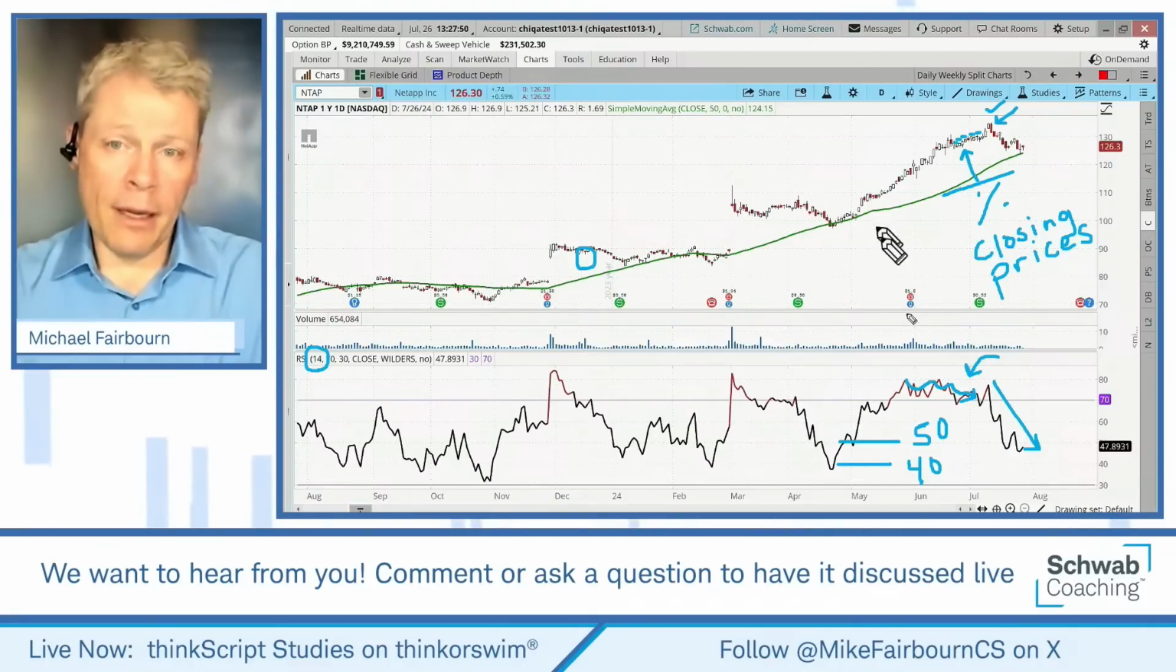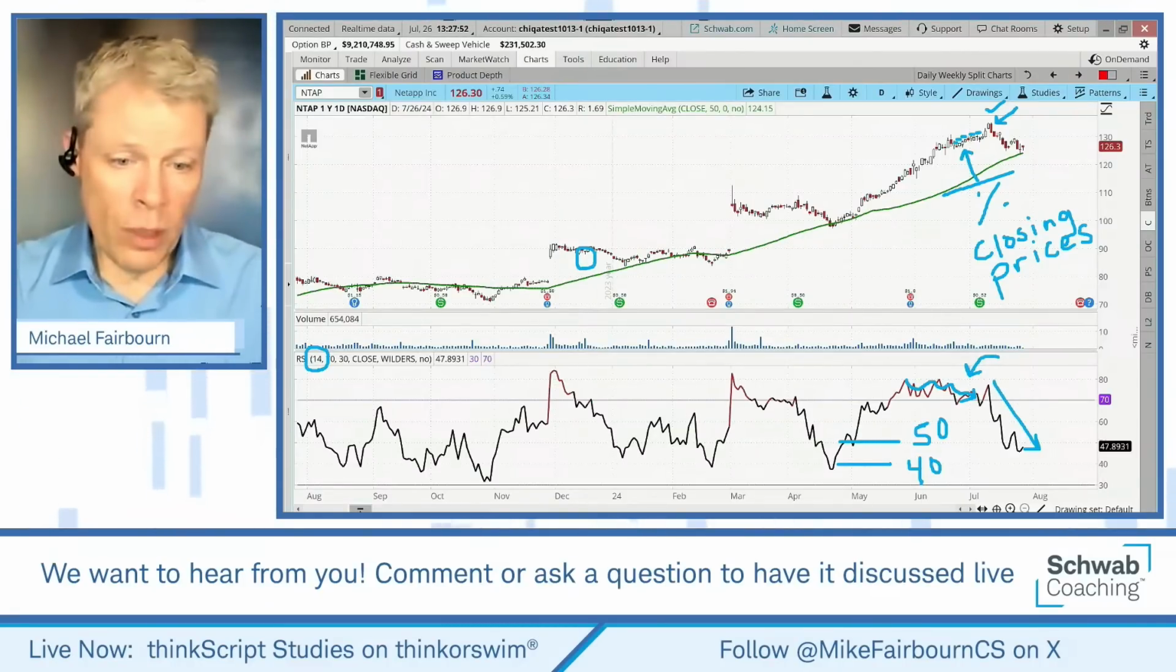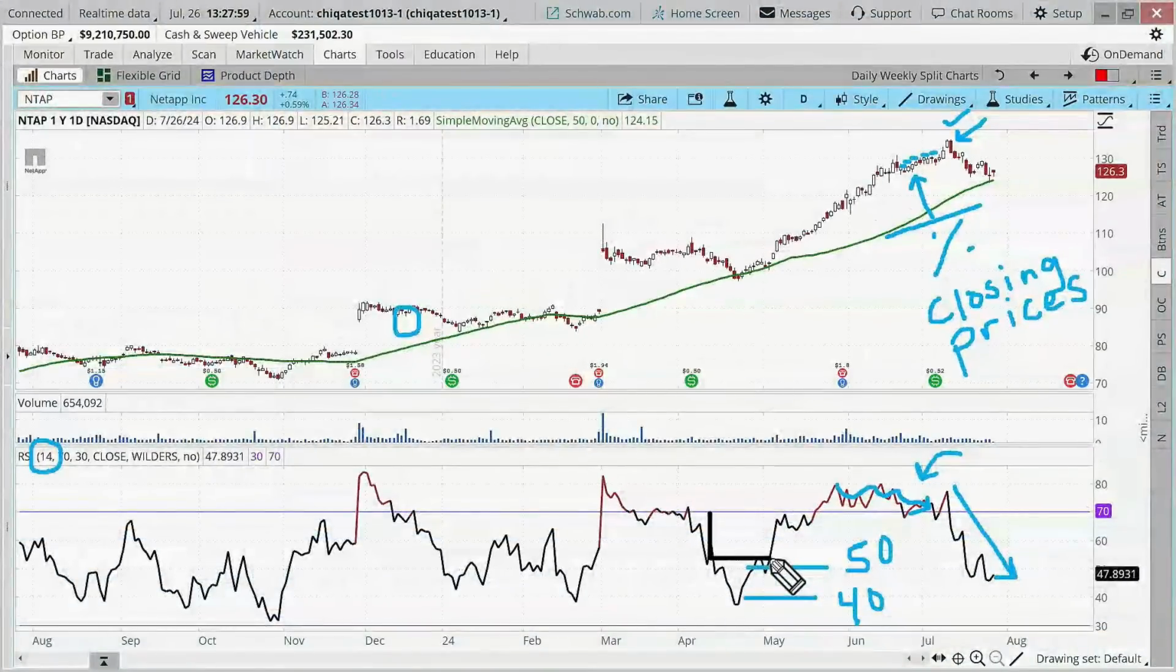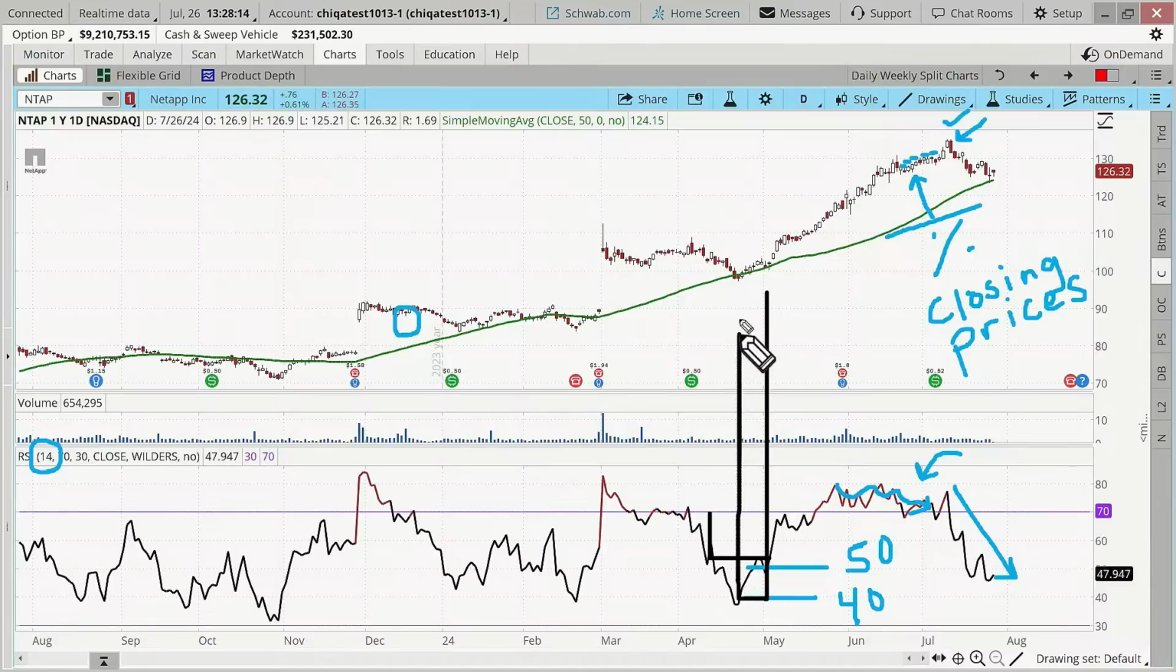Look at the pullback here. If we zoom in and take a snapshot of exactly this range, I'm sorry, we've got to change that. I don't want to erase everything just yet, but I'm just going to say between 40 and 50 right here. I'll move this up. Be very careful. Straight lines there. So RSI was between 40 and 50, right in that range.